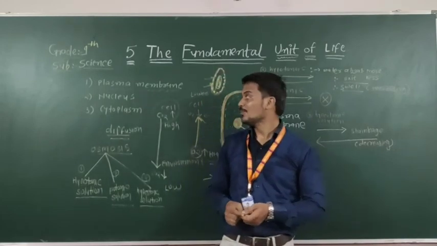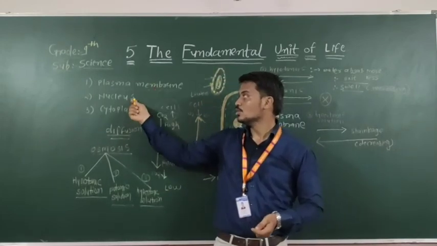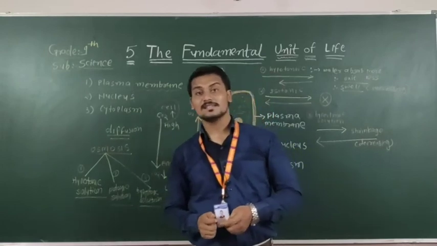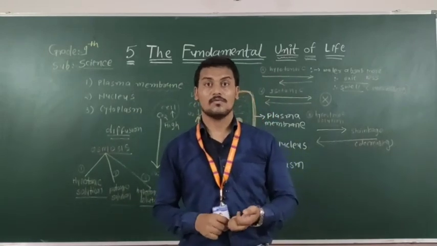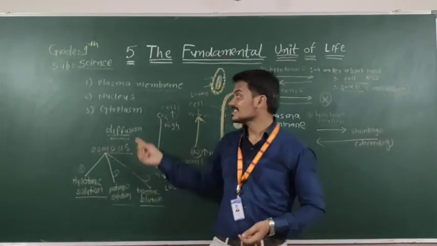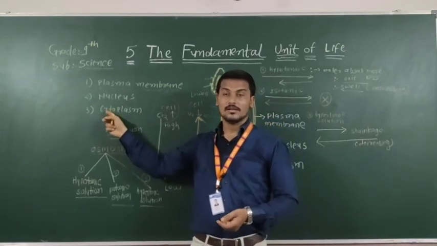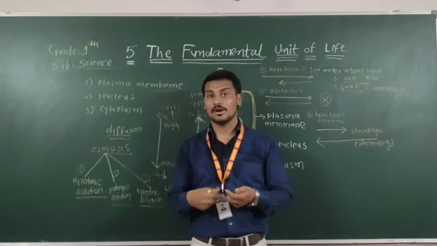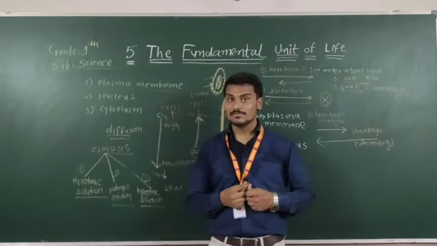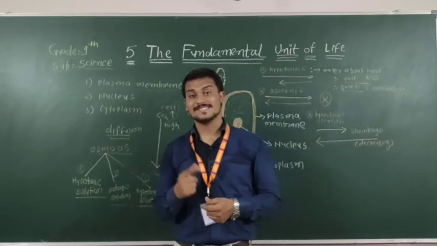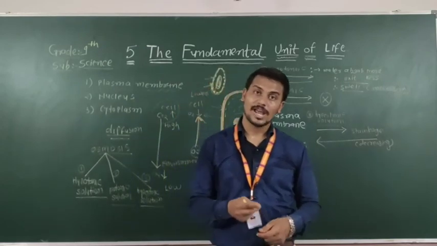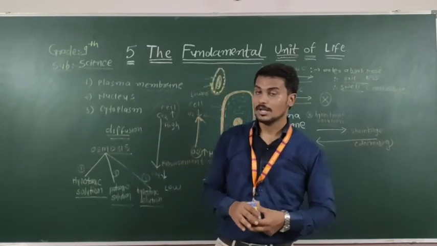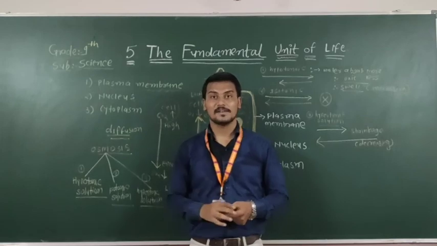So here I completed the plasma membrane and the nucleus, and we will discuss the cytoplasm. In the cytoplasm there are different types of materials that function together, like the endoplasmic reticulum, vacuole, mitochondria and Golgi apparatus. These different organelles we will discuss in our next lecture.